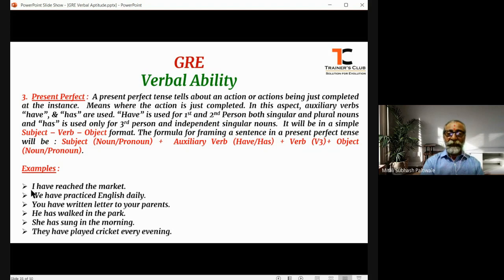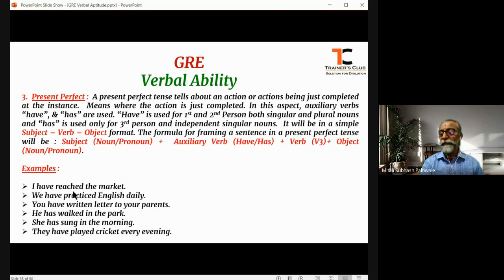So, you see, the subject here is I, which is first person singular. Hence, the auxiliary verb or the supplementary verb that is used is have. This is the agreement verb as well.